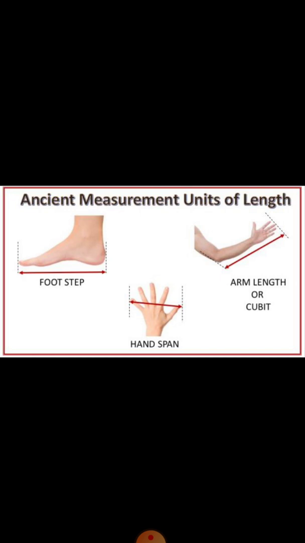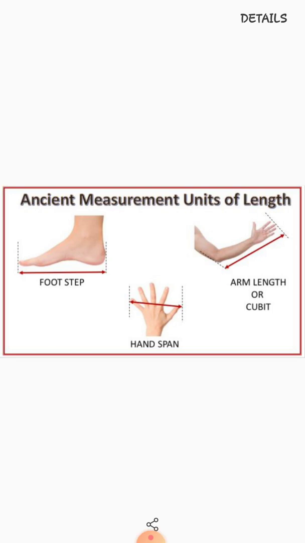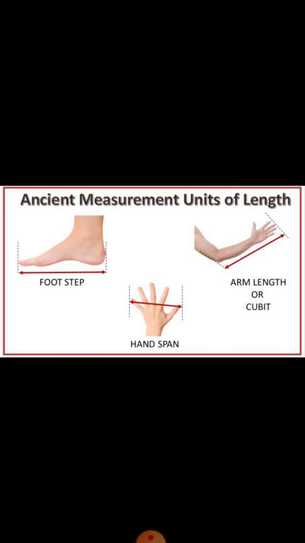And if we measure the length of a room with footsteps, maybe that can be 20 or 25 footsteps according to your foot. But if your parents measure it, that can be 15, 12, 10, because of the size.